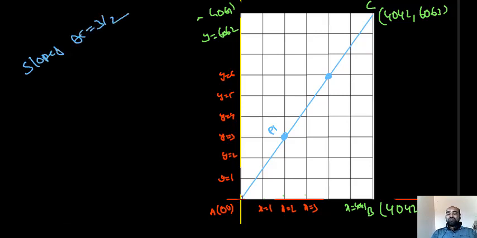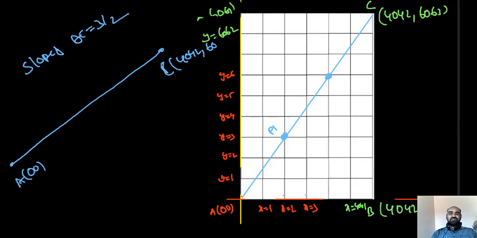Now we identify points on AC so that they are collinear with AC. I will draw a line. This is A (0, 0), and this is C (4042, 6063). Obviously one point exists here, P1, whose coordinates are (2, 3), because the slope of AP1 is 3 by 2 if it is collinear with AC.